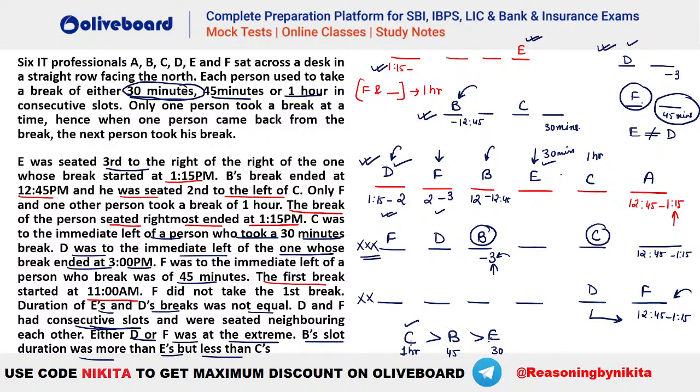Now, what are the times that are remaining now? Let's quickly check the durations that we already have. You can see we have 12 to 12:45, 12:45 to 1:15, then 1:15 to 2 and 2 to 3, right? So you can see that these slots are actually consecutive without any gaps.